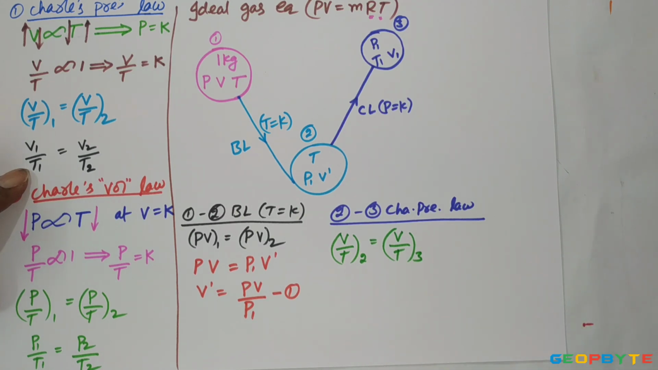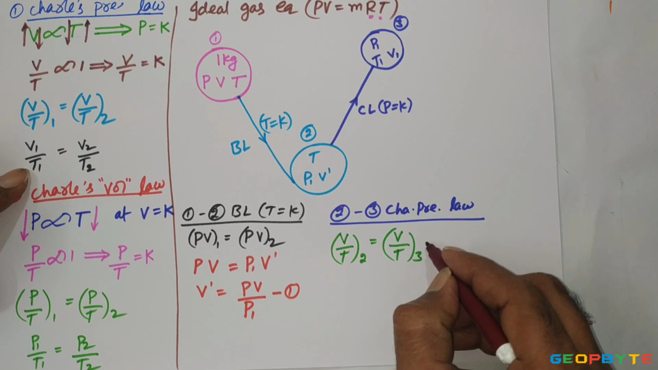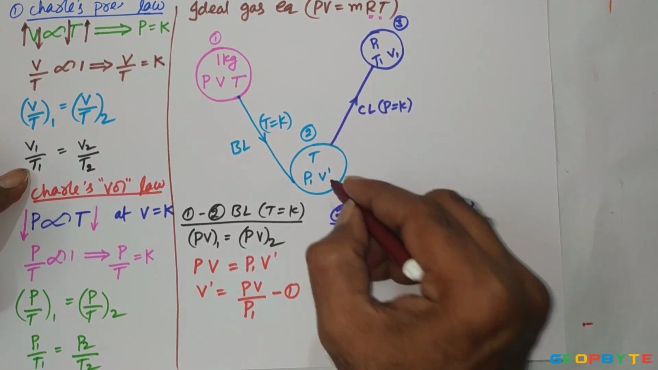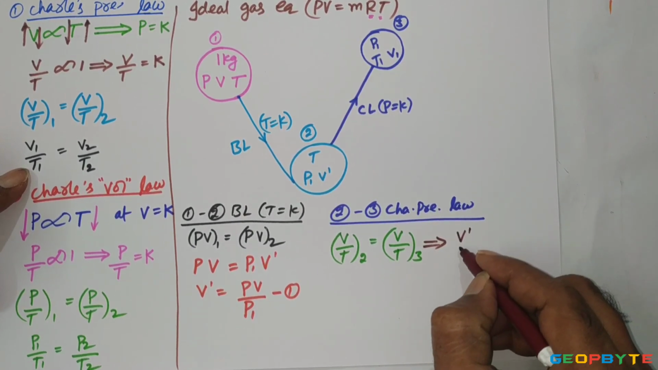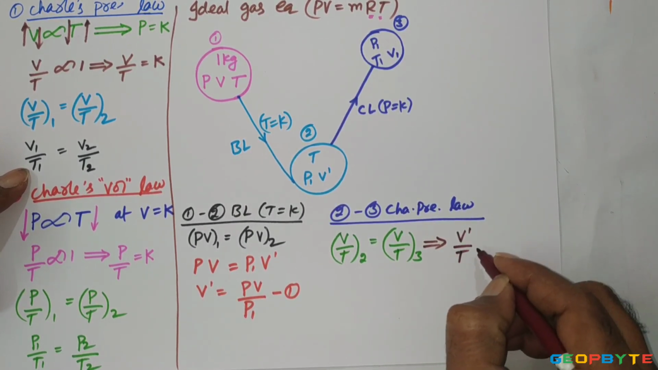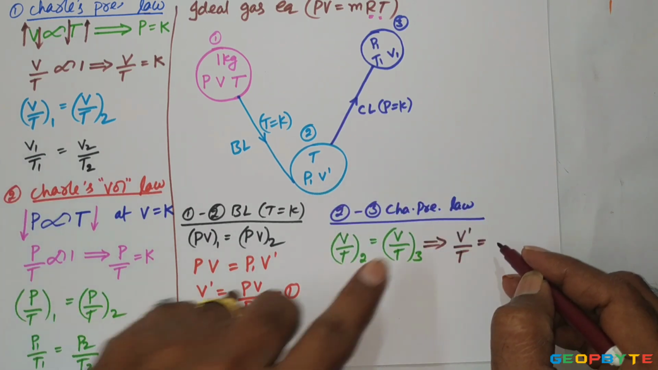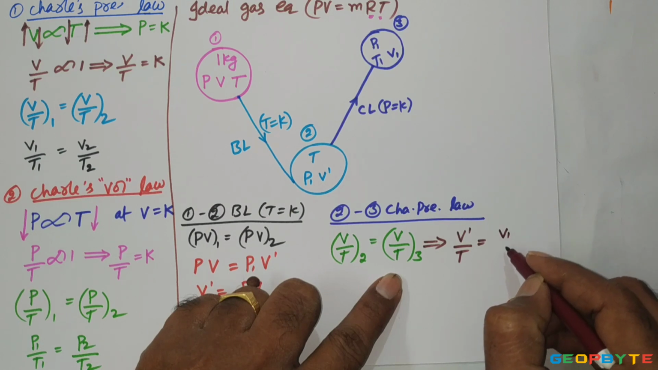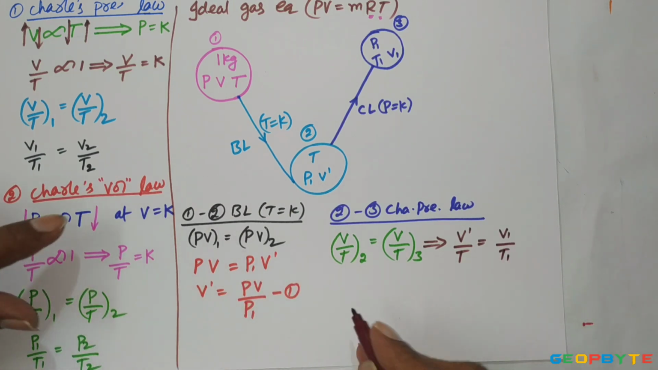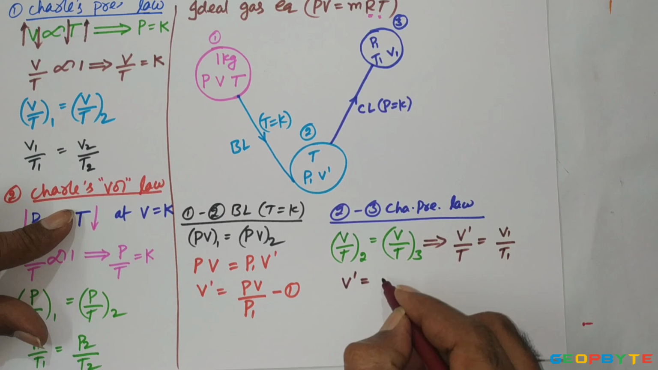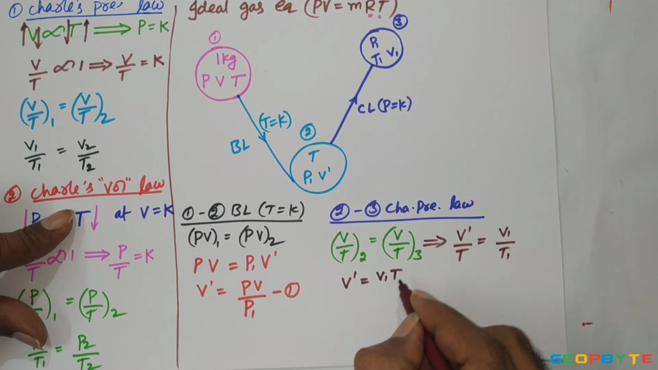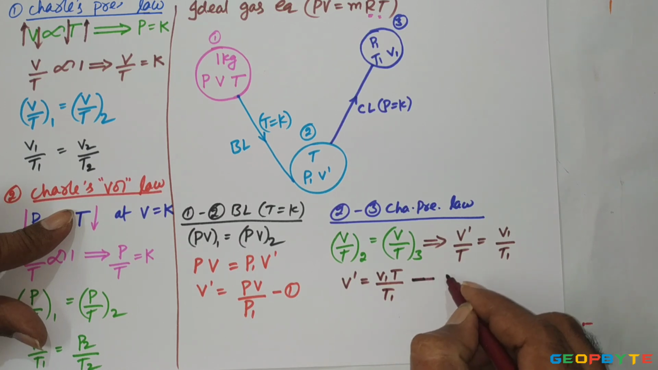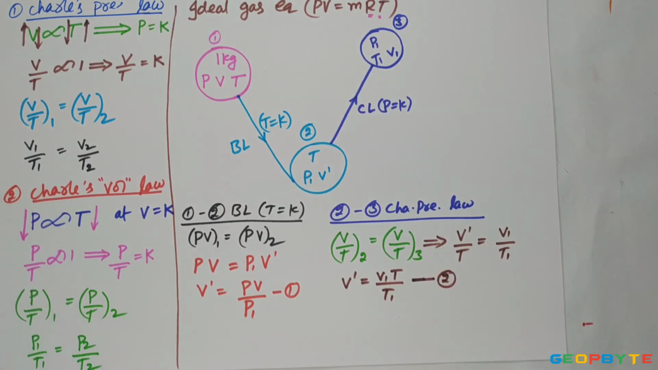From this, you can write that the volume by temperature at state 2 is V dash by T. Similarly, volume by temperature at state 3 is V1 by T1. From this I can write that V dash equals V1 T by T1. Assume this is equation number 2.